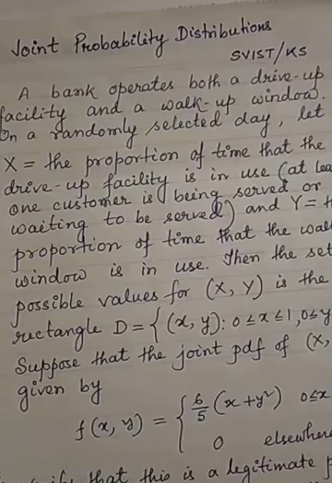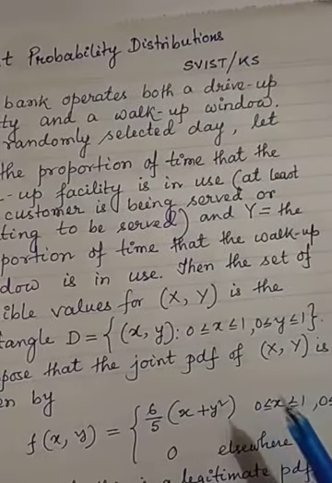Students, here is a problem of joint probability distribution. A bank operates both a drive-up facility and a walk-up window on a randomly selected day. Let X equal the proportion of time that the drive-up facility is in use, at least one customer is being served or waiting to be served, and Y equal the proportion of time that the walk-up window is in use. Then the set of possible values of (X, Y) is the rectangle D = {(x, y): 0 ≤ x ≤ 1, 0 ≤ y ≤ 1}.